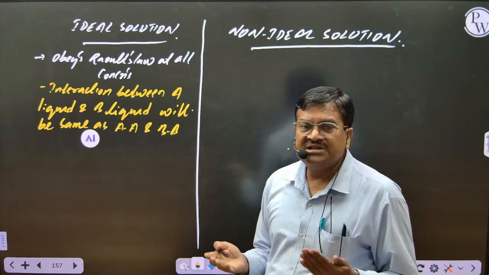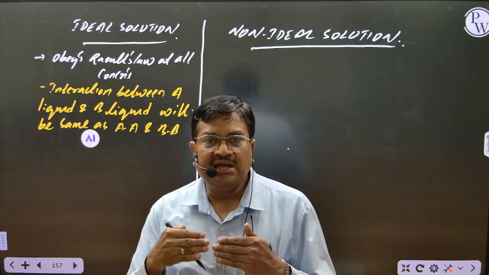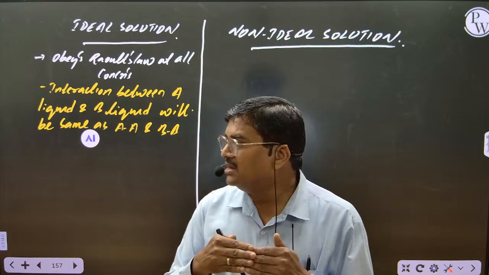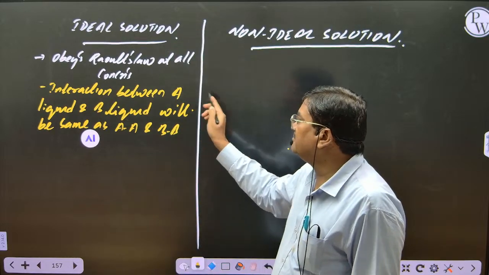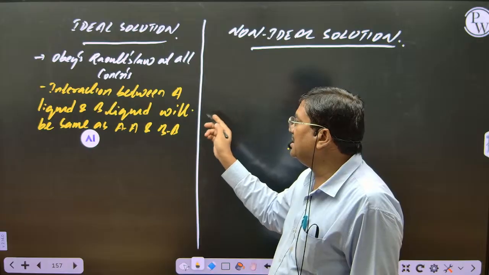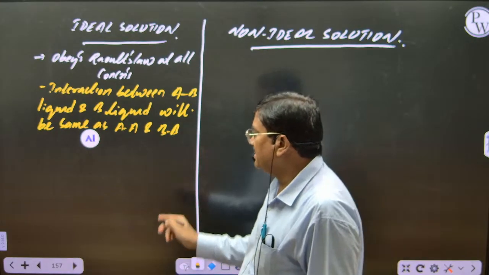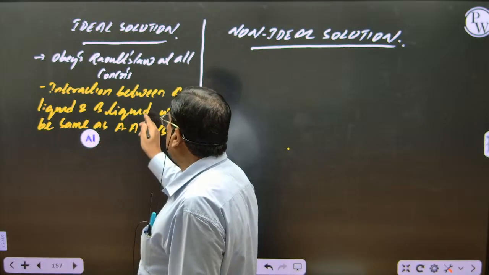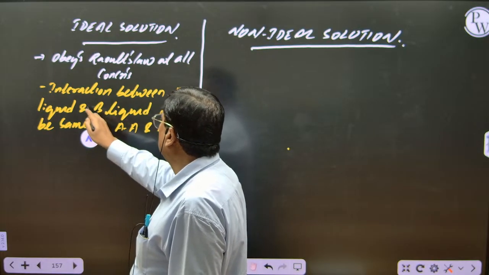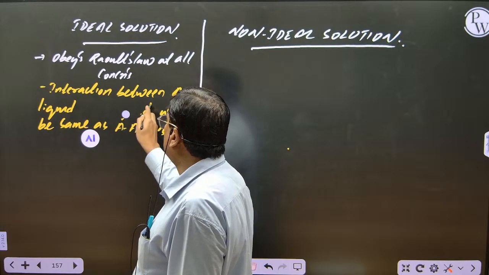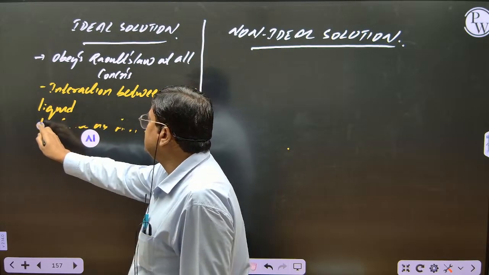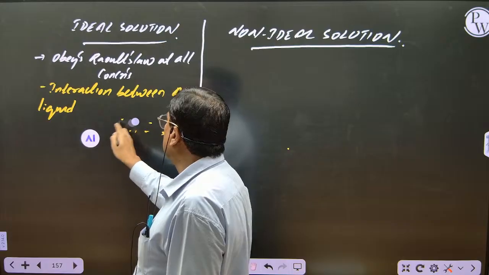Understood? After mixing, what happens to the interaction of A liquid and B liquid when I am mixing? The interaction of AB will be same as what? A with A and B with B. So here write: interaction between A and B liquid will be same as A liquid and A liquid, B liquid and B liquid.